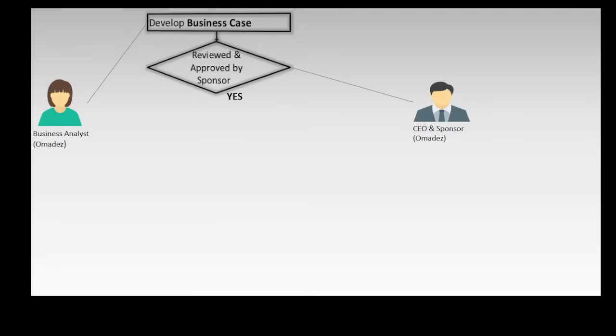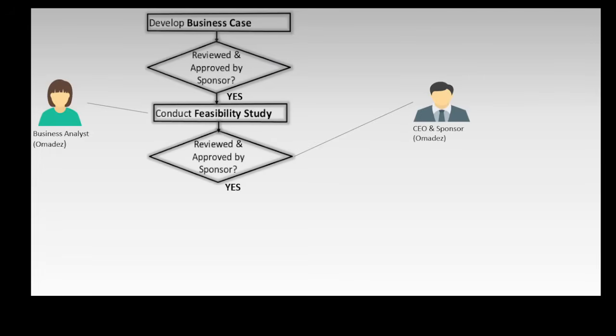So the business analyst develops the business case. If this is approved by the sponsor, the business analyst will conduct a feasibility study to see if it is possible to execute the solution recommended in the business case, especially from the technology perspective.